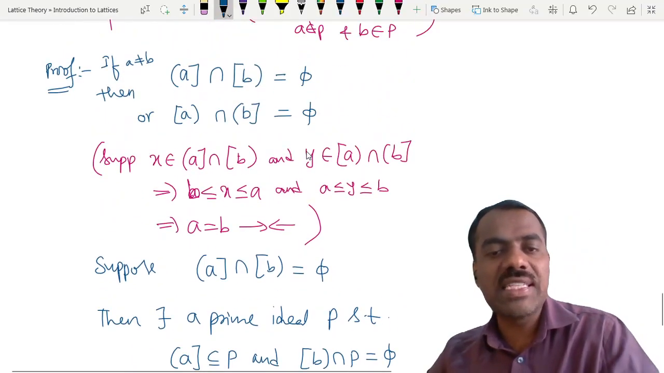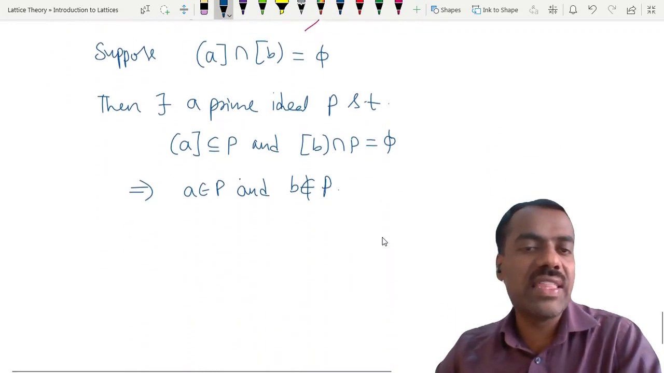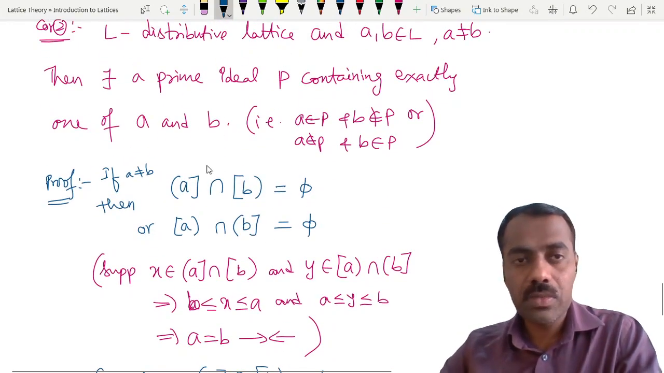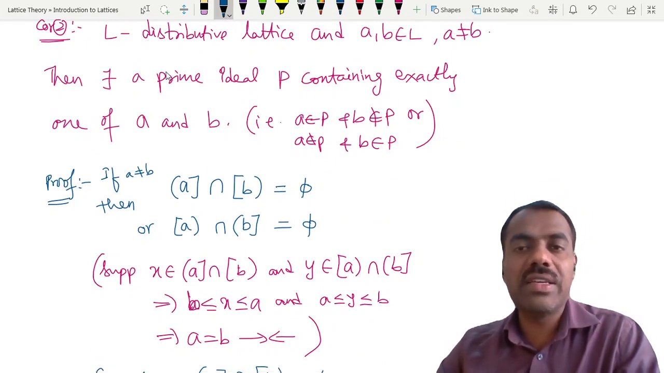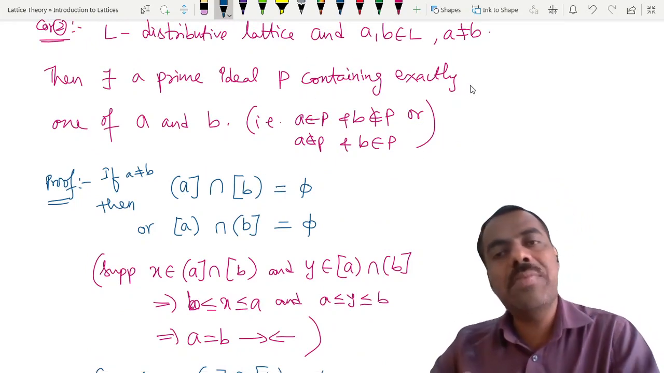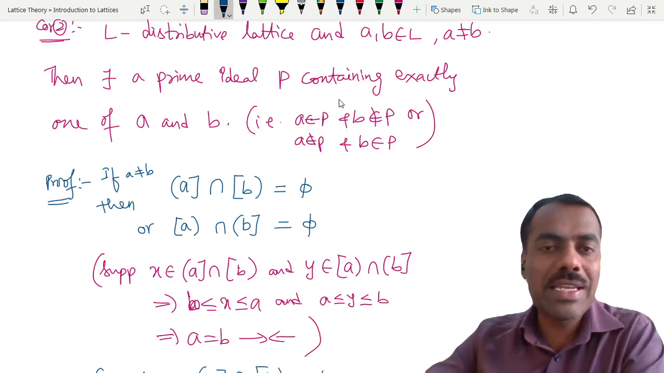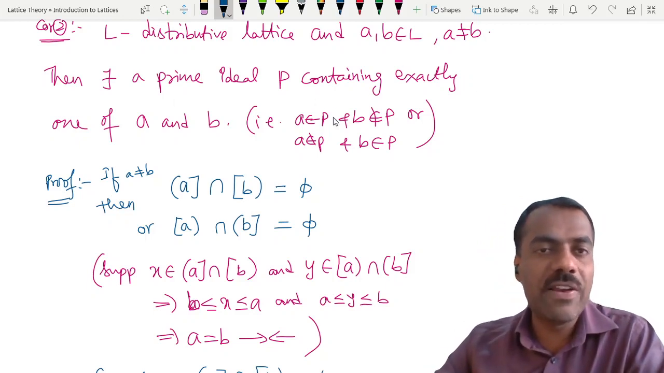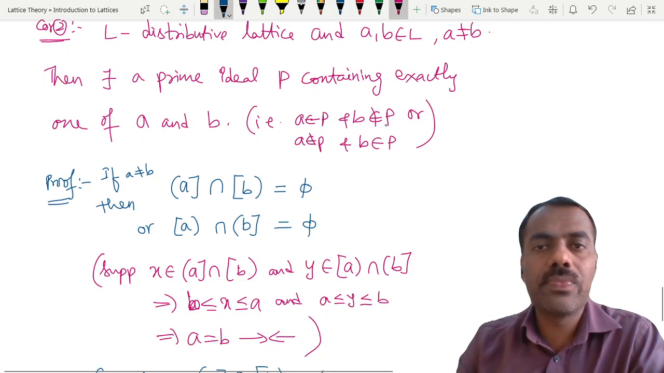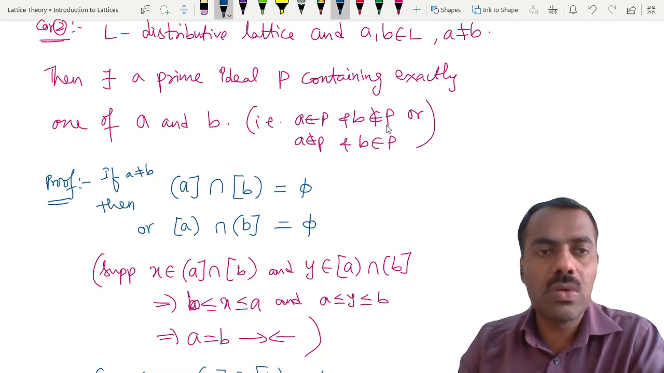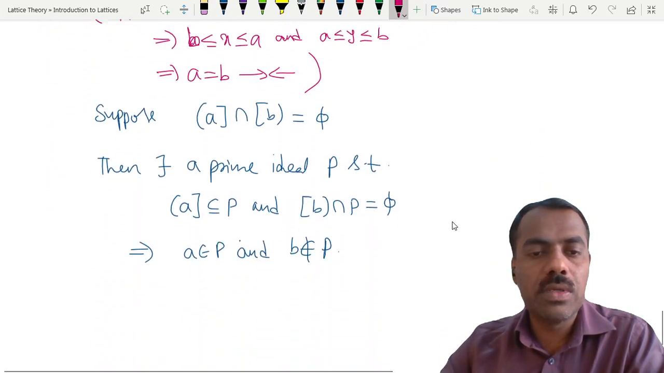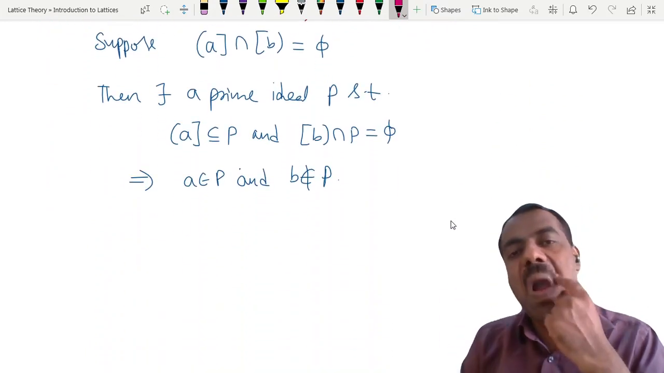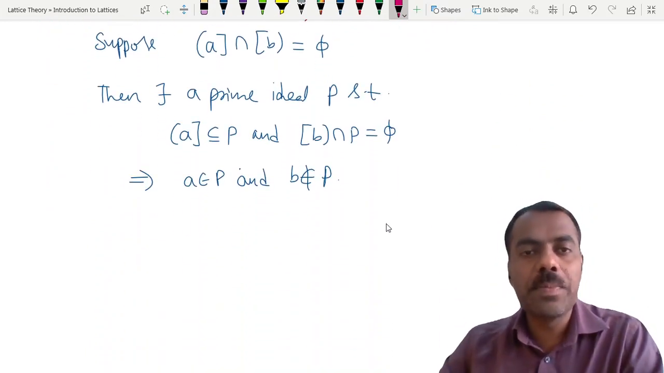Similarly, if the other case is empty, then we get it the other way around. Are you following? But this statement is very, very useful, which says that in a distributive lattice, if two elements are different, then we can separate them by a prime ideal. Are you following? Yes or no? Any difficulty?